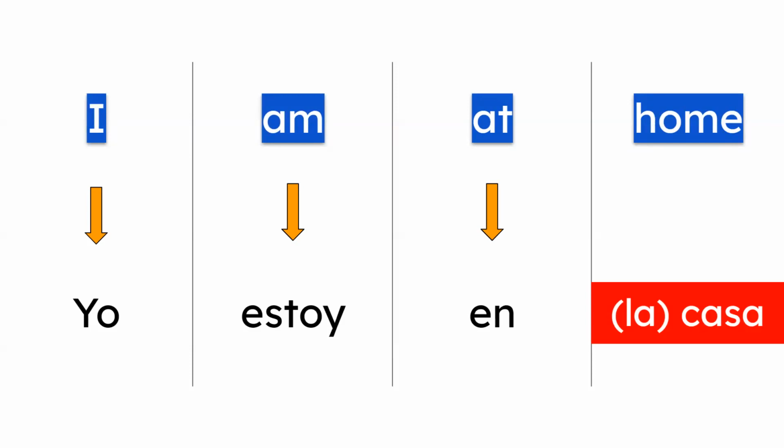So you might say yo estoy en casa, or yo estoy en la casa. Both are correct. But I would recommend you just keep saying the article all the time so you don't lose this habit, you know? Yo estoy en la casa. But if you want to say yo estoy en casa, that's perfectly fine too. Good.